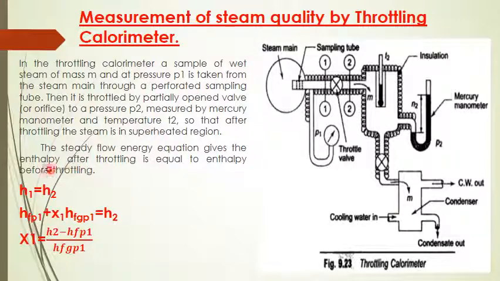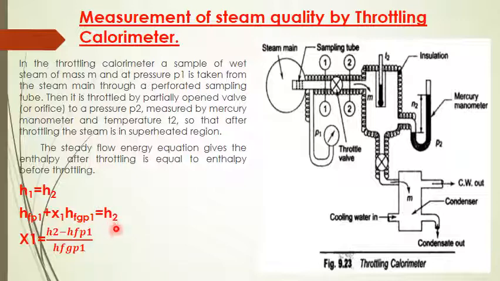Now the steady flow energy equation gives that the enthalpy after throttling is equal to the enthalpy before throttling. We should remember one thing: if you apply the steady flow energy equation, enthalpy before throttling is equal to enthalpy after throttling, which is h1 equals h2. Before throttling the steam is wet steam, so the enthalpy is hf at pressure P1 plus dryness fraction x1 multiplied by the enthalpy of vaporization, which is equal to h2, the enthalpy after throttling. Enthalpy after throttling is that of superheated steam.